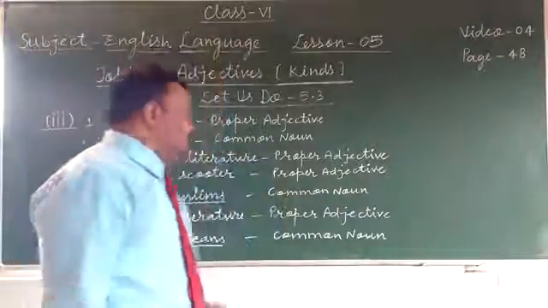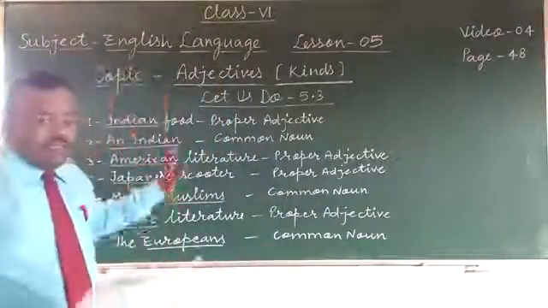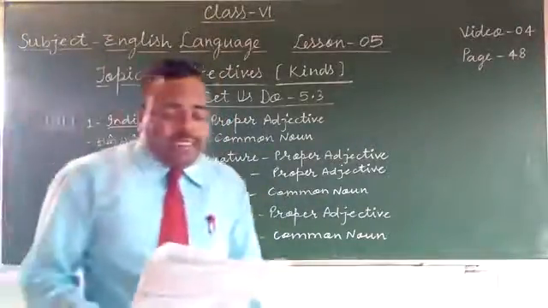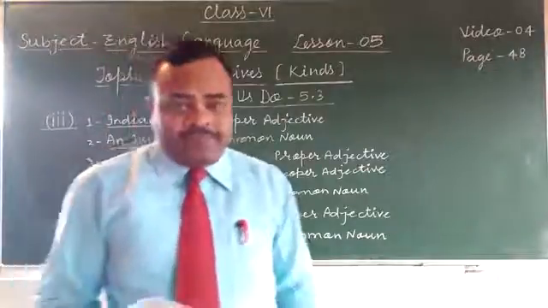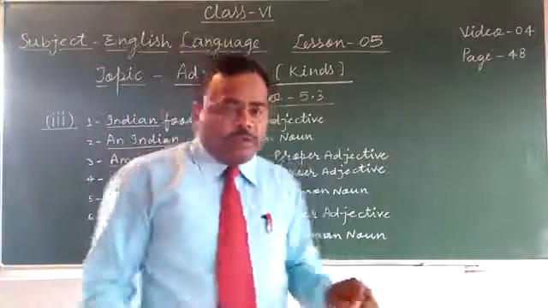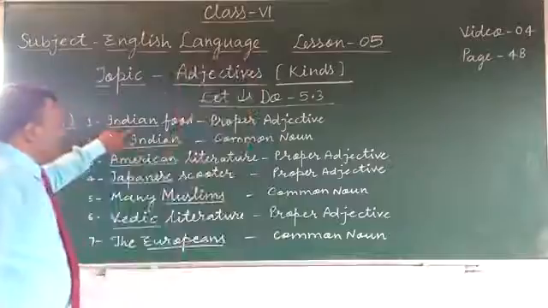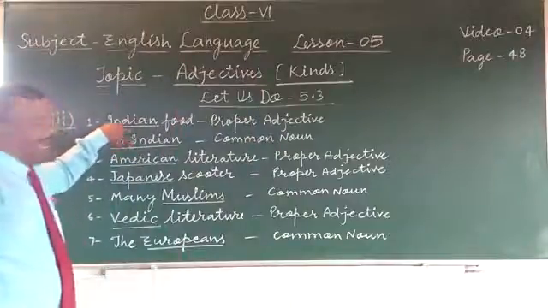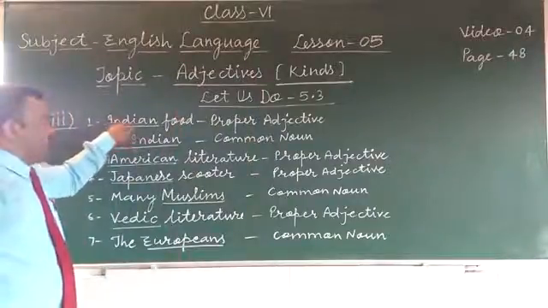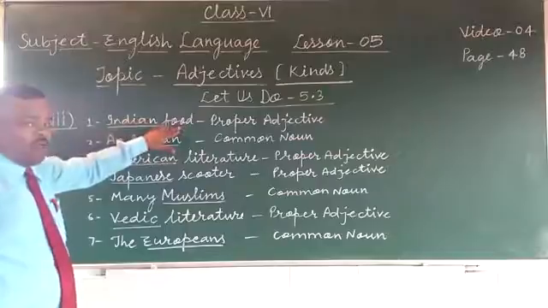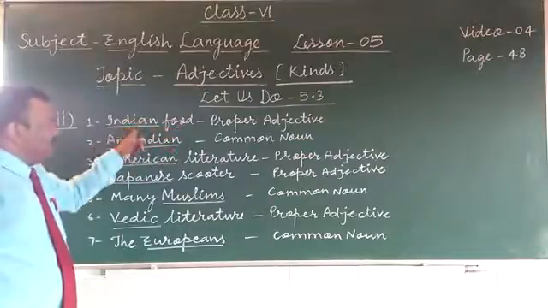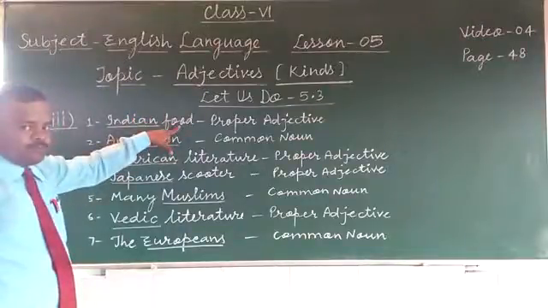So the first sentence is, Indian food is liked by foreign tourists. So Indian food. So Indian is used as adjective. So here Indian food. Food is here noun. So Indian qualifies the noun food.